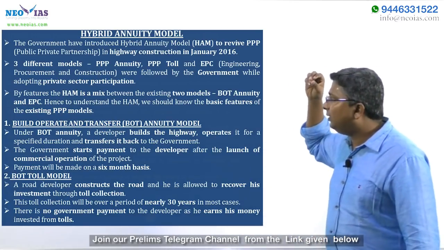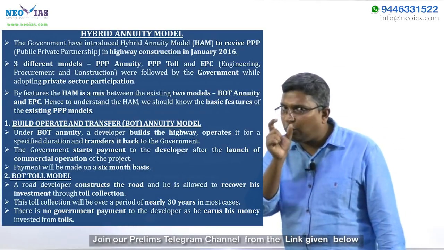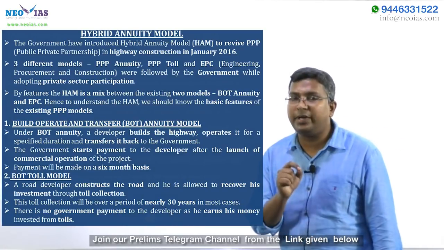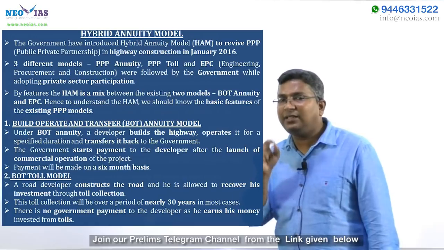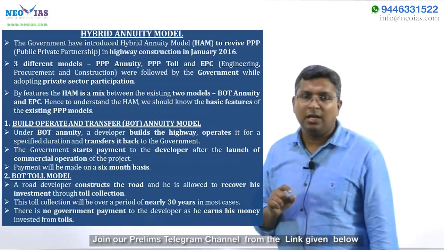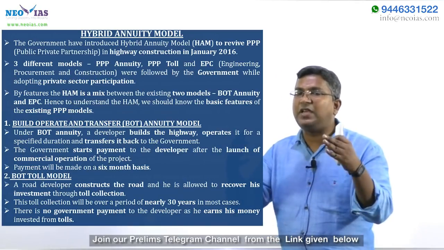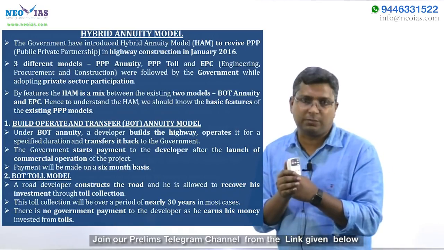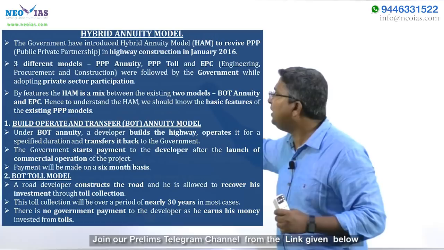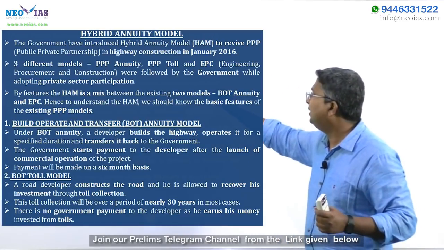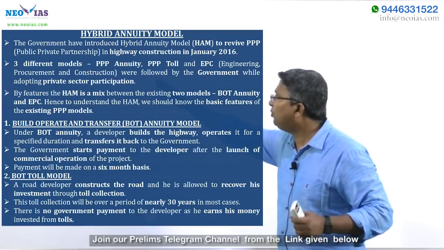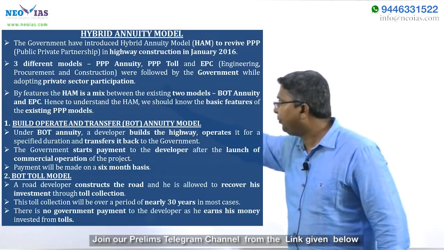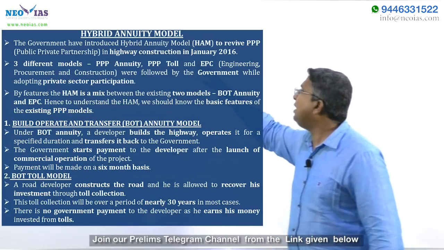Now try to understand what HAM is. HAM means hybrid annuity model. It is a hybrid investment model. Hybrid means it has the features of at least two investment models. So hybrid is a mix of two models, that is the BOT annuity model, which is the same as the PPP annuity model, and the EPC model.